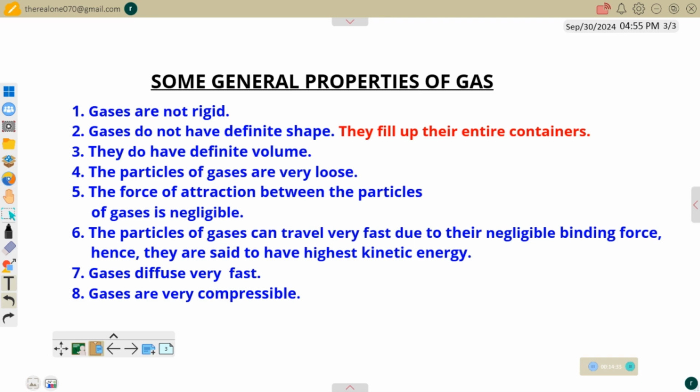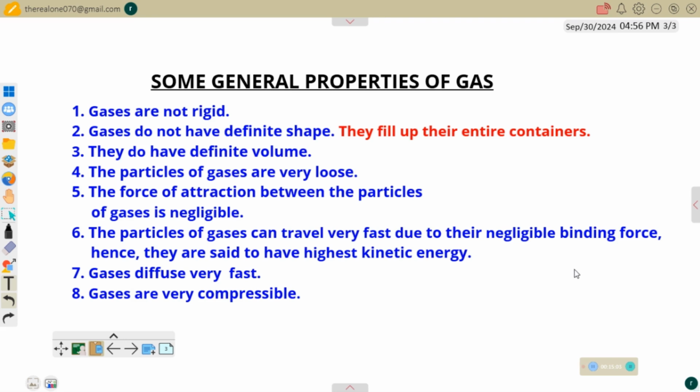Next, the particles of gases are very loose, of course, because they are not even holding one another. It's just as if there is no force of attraction between them. So that's why the next property says the force of attraction between the particles of gases is negligible. That is, it's something we can just neglect, as if there is no force between them. That's why they are not holding one another. So they can travel very fast and cover a wide range. The particles of gases can travel very fast.